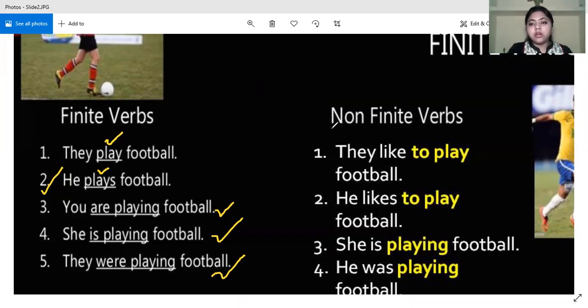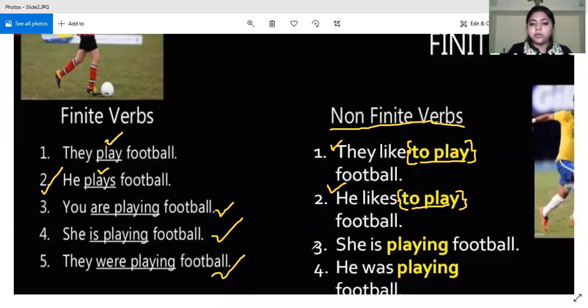However, when we come to non-finite verbs, what do we see? They like to play football. He likes to play football. So whether the subject is plural or the subject is singular, what do we see? That there is no effect on this pair of words, to play. It remains the same, right?